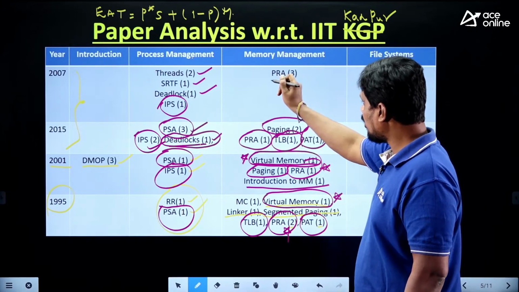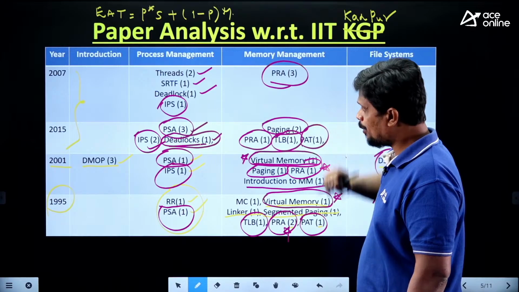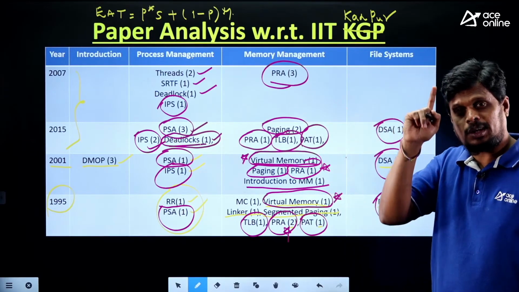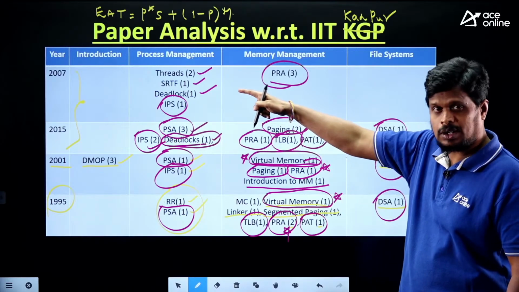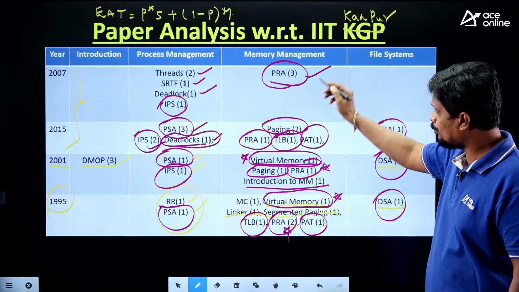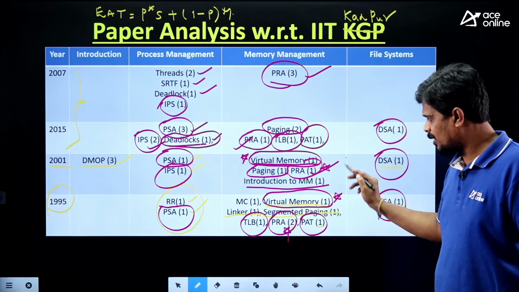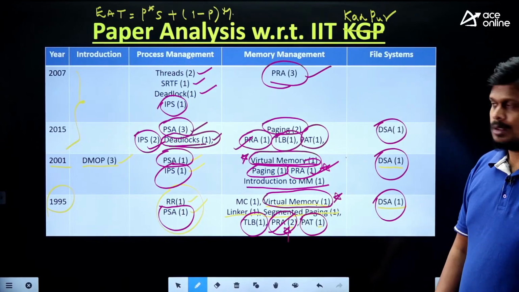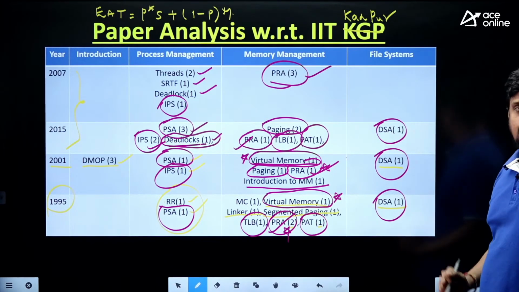And in memory management, if we consider page replacement algorithms, in 2007 itself you have three questions. So every year you have a question from page replacement algorithms. Verify. Every year you have a question from page replacement algorithms. But here we don't have any question from file systems.